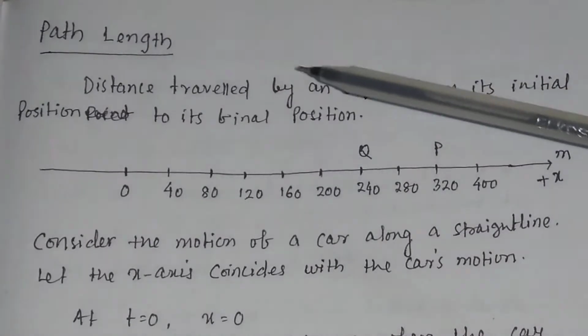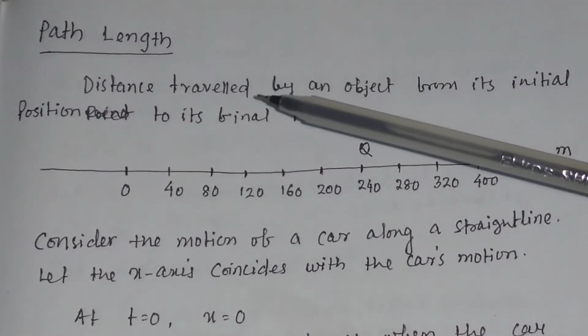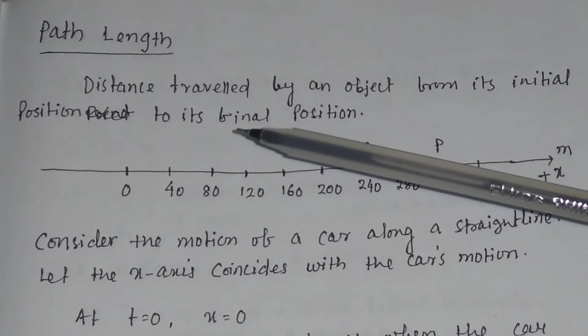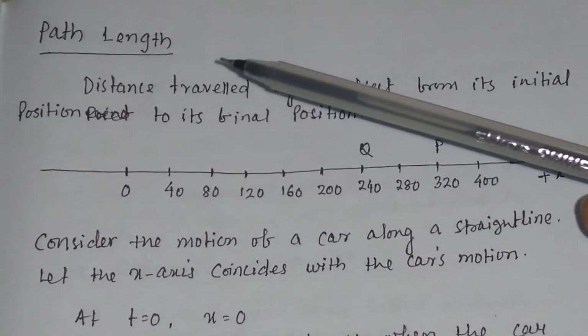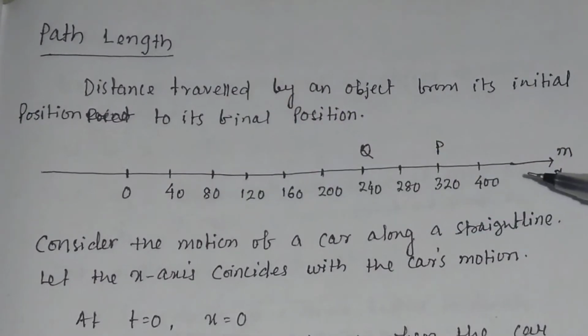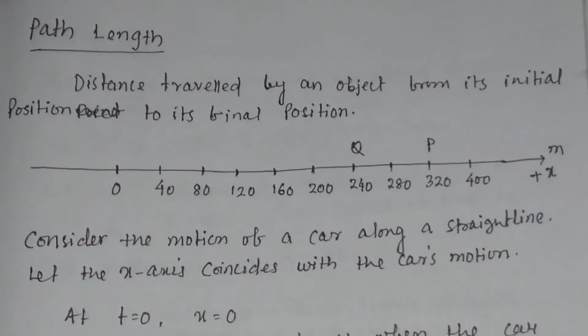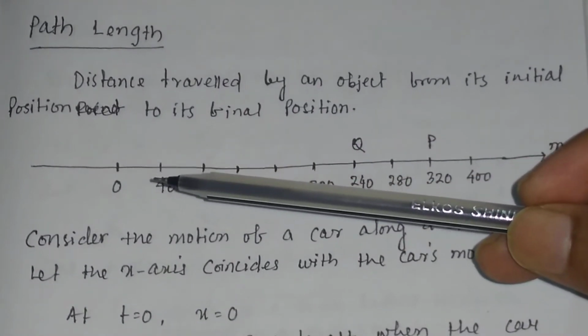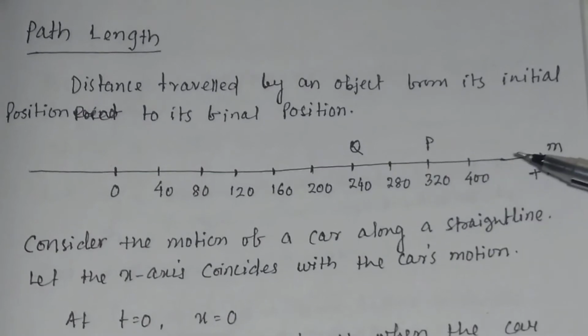Now let us discuss what is path length. Distance travelled by an object from its initial position to its final position is called path length. Suppose this is a reference line. This is the origin of the reference line and this is the x-axis.